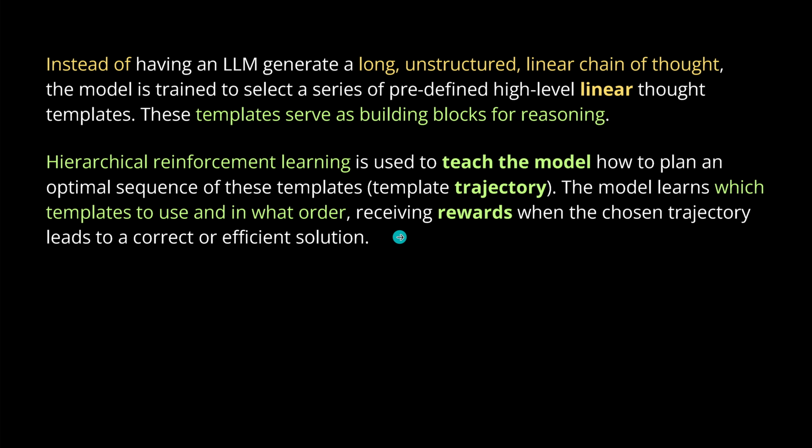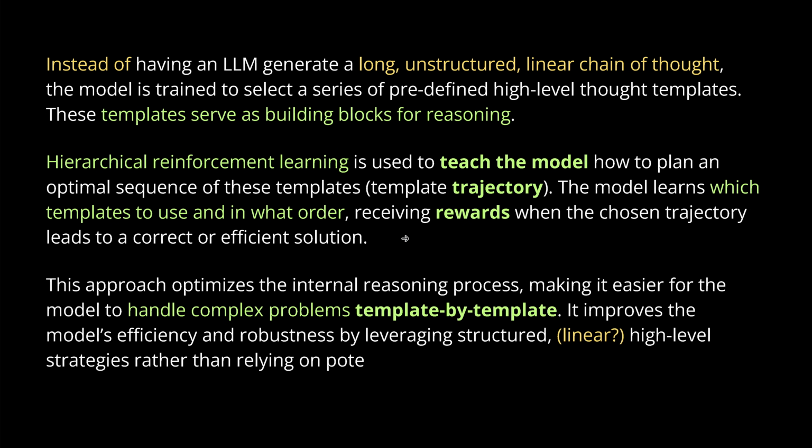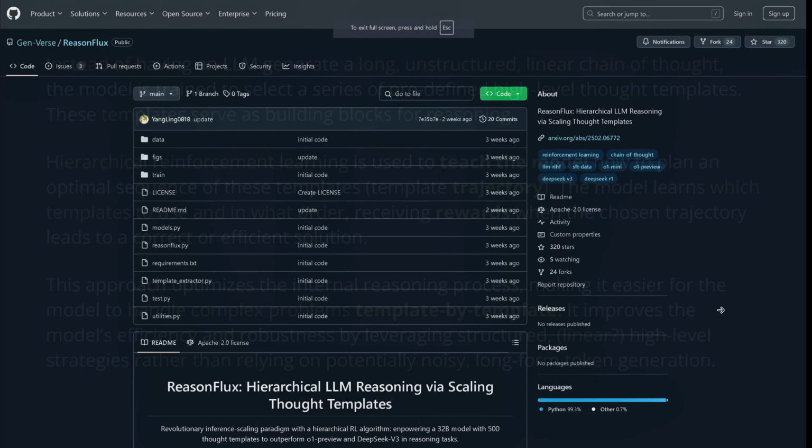This can be quite complex given the complexity that you want to include all the solutions for. And then, of course, optimize the internal reasoning process, handle complex problems by template, yes. And it improves the efficiency and robustness. However, remember, are we still in linear? If you want, it's easy to find out. Let's say linear high-level strategies rather than relying on potentially long token generation by unstructured forms. So you see, Princeton was not really up to our beautiful ideas, so they did some simplification.